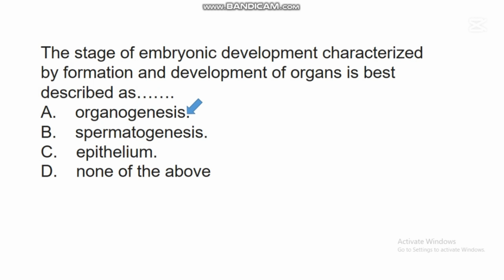This process is very important because if something goes wrong in this process, there will be formation of abnormal organs, or there can be problems of organ development in that embryo, and definitely it will reflect when the baby is born.